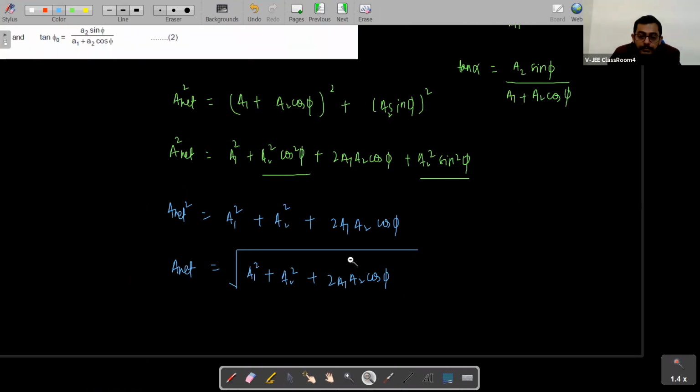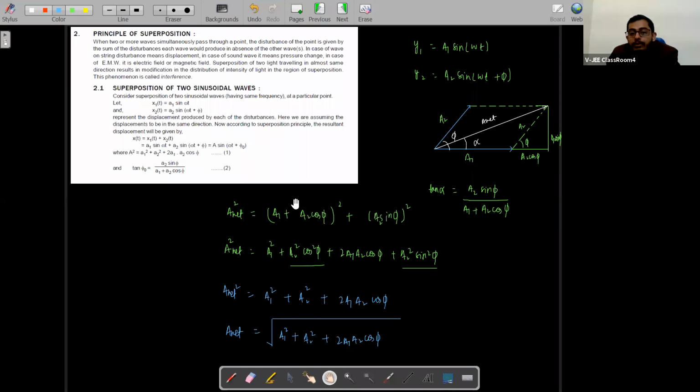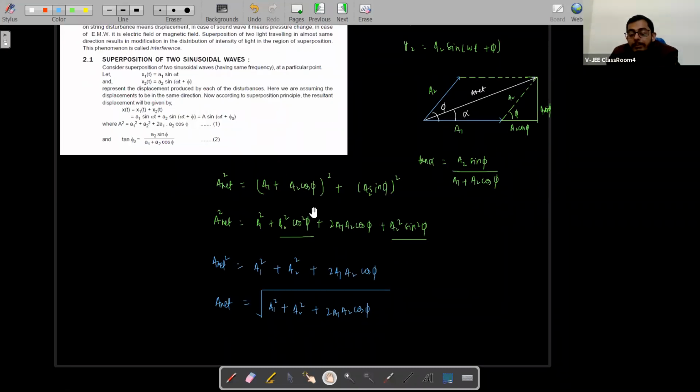Now we'll be talking about a few more things, students. We are left with enough time. So this is the superposition of two waves. If two simple harmonic motions or two waves are interfering at a point, if they are reaching the same point, what will happen? Due to interference of waves, we get constructive or destructive interference.